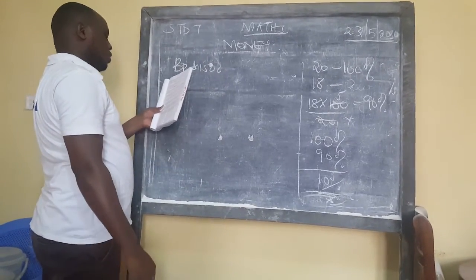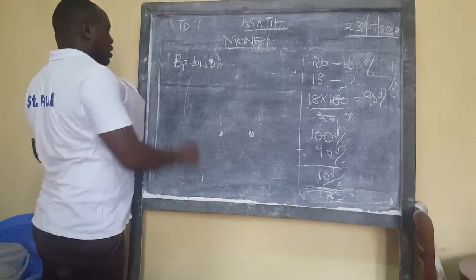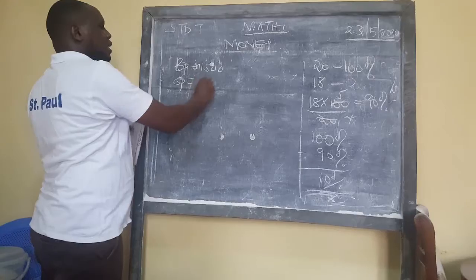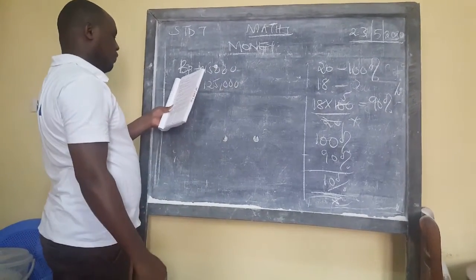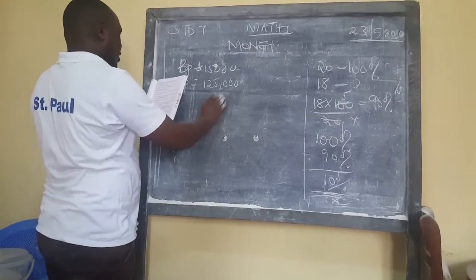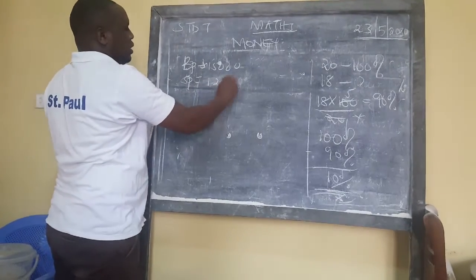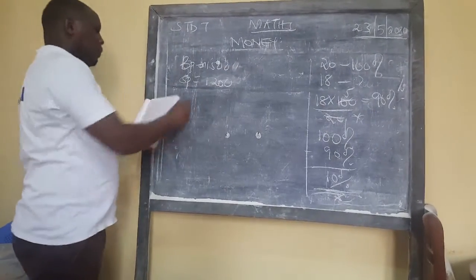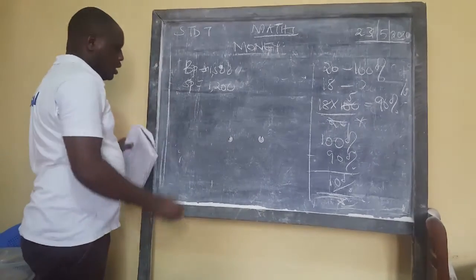Then he sold it a year later at 125,000. So the selling price after 1 year is 125,000. This is supposed to be 1,500, sorry, 1,500, later sold at 1,200, like that. The question is, what was our percentage loss?